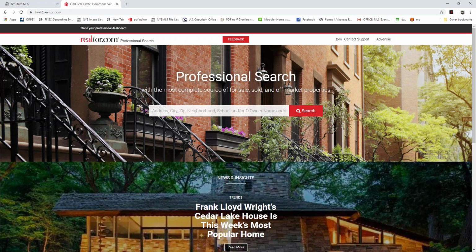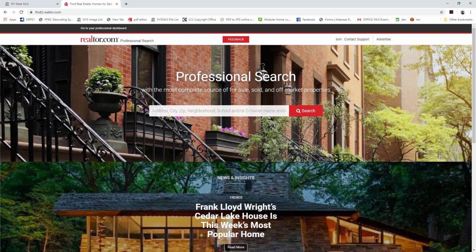The only way that you can get to this is through an MLS such as New York State MLS or My State MLS. And what it's going to do is give you a great search tool to search not only for listings across your hometown, across your county, across your state, but this is a tool that's going to allow you to see listings across the entire country.